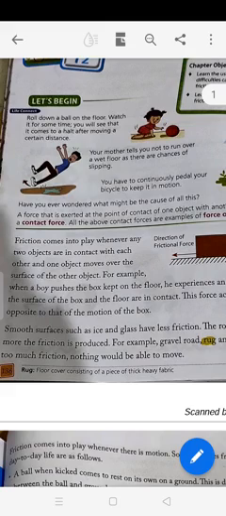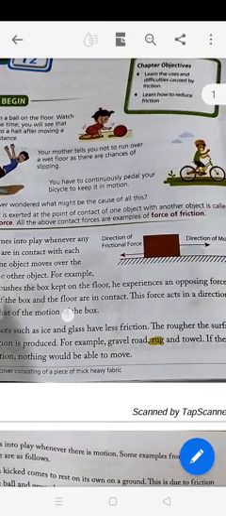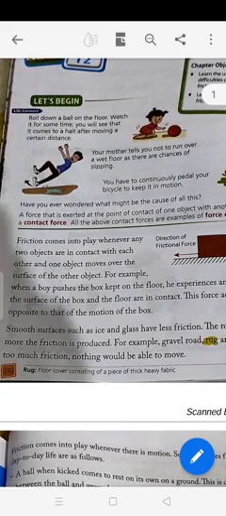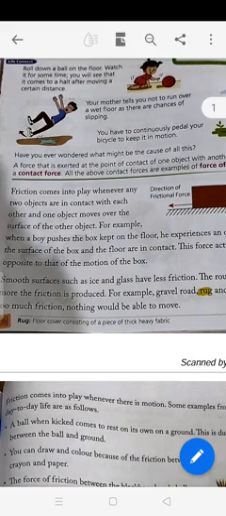Another one. Your mother tells you not to run over a wet floor as there are chances of slipping. You have to continue to pedal your bicycle to keep it in motion. Have you ever wondered what might be the cause of all this?